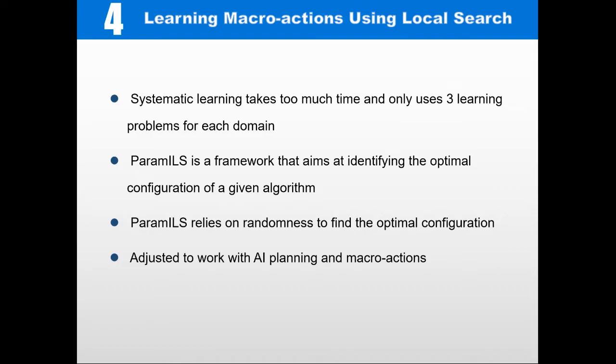The next learning method is a local search method based on ParamILS. The systematic learning approach takes too much time and only uses 3 problems for each domain. It might lead to overfitting issues. ParamILS is a framework that aims at identifying the optimal configuration of a given algorithm. ParamILS relies on randomness to find the optimal configuration and is adjusted to work with AI planning and macro actions.